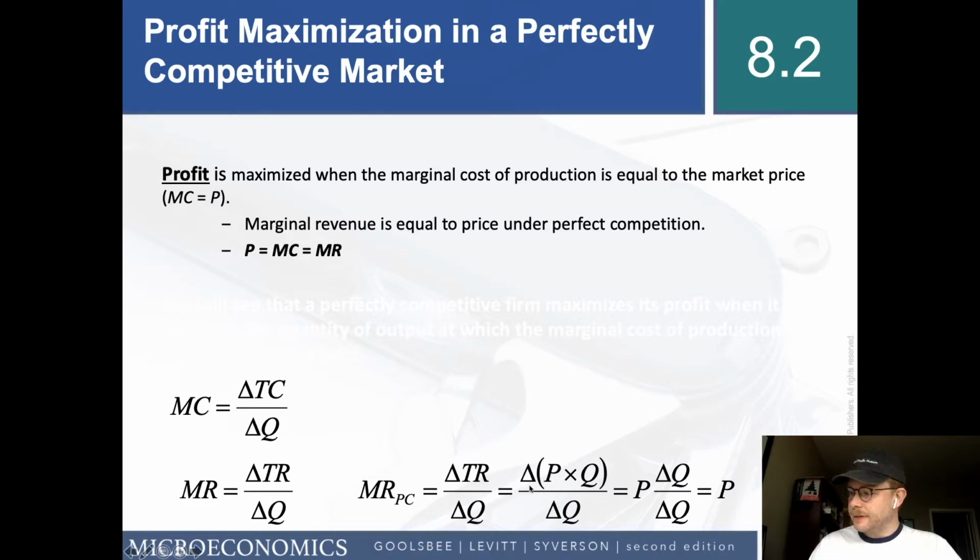Right? This delta P is just P. There's no change in the price for a perfectly competitive firm. So you end up with P times the change of quantity over the change of quantity, and those cancel out, and so you just end up with, in the perfect competition case, marginal revenue equals price.